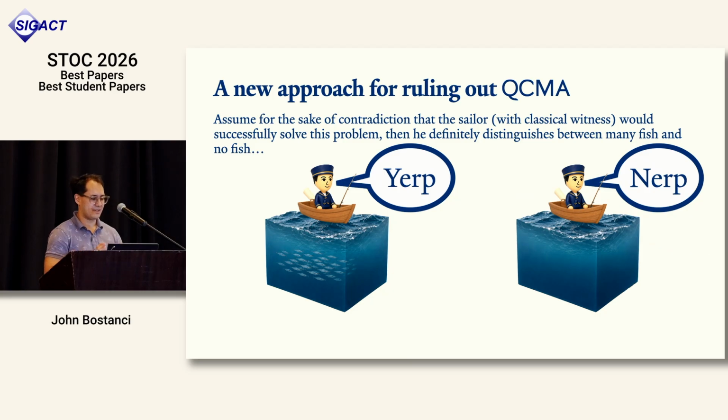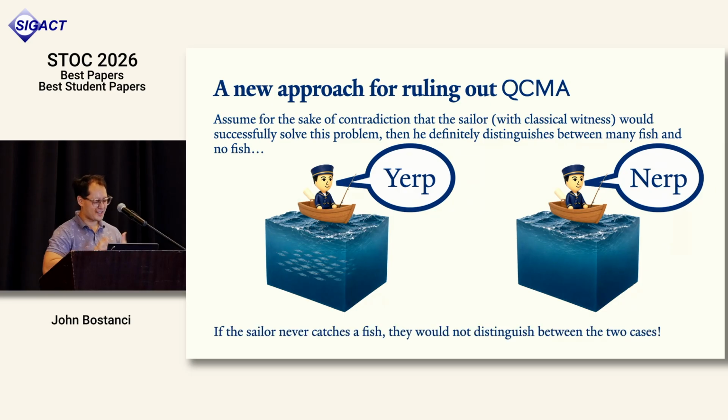So first step in any great proof is assume for the sake of contradiction that there really was a sailor with a classical witness, and he can solve this problem. So when he's sitting on the ocean with lots of fish, he says yep, and when he's sitting on the ocean and it has no fish, he's gonna say no. Well, he ought to catch a fish, right? If he never catches a fish, how would he possibly distinguish between the two cases?